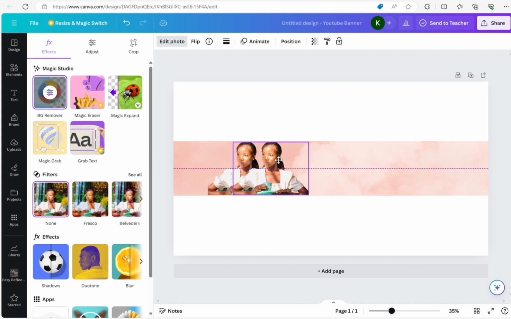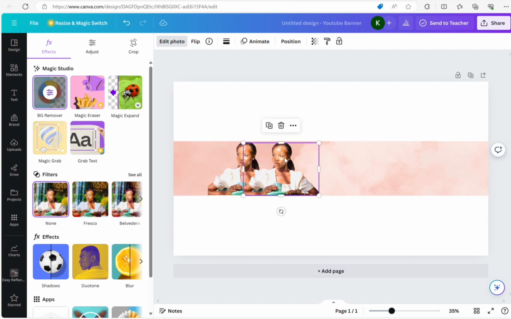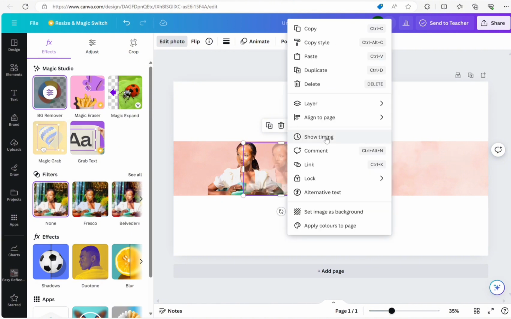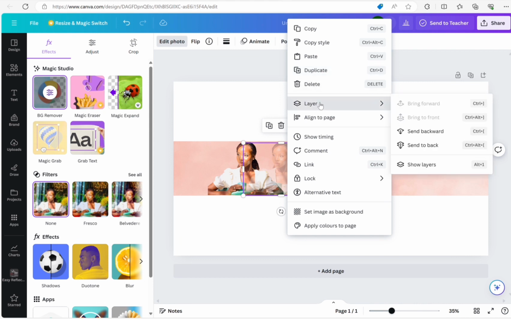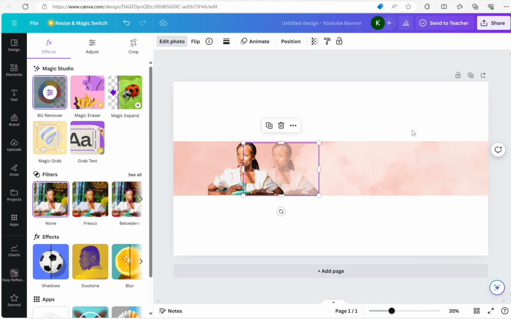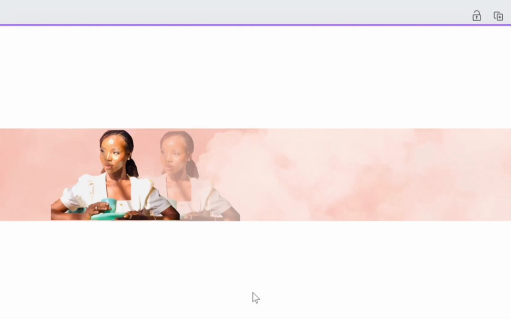After that I duplicate it, then I reduce the transparency of one of the images. Then I place it behind the obvious images while still maintaining the space that we have for our banner.